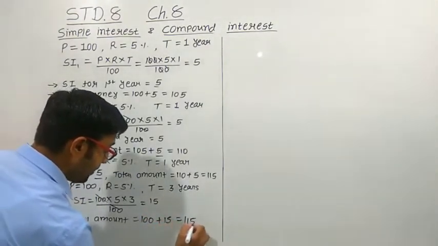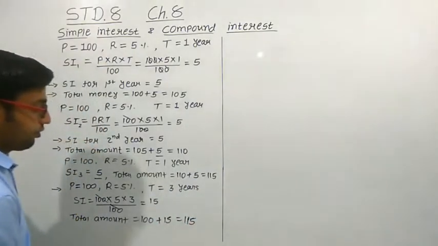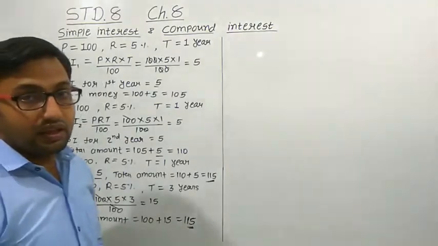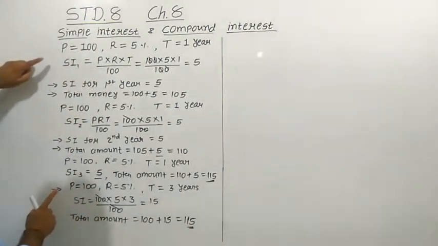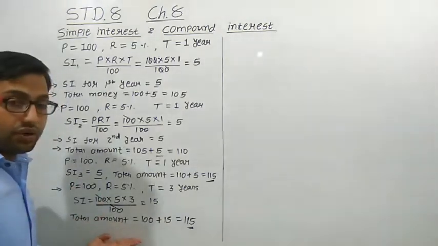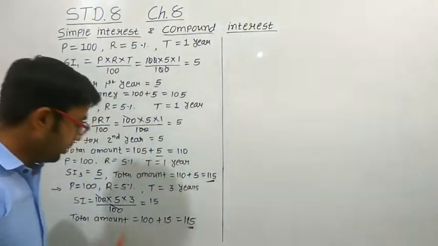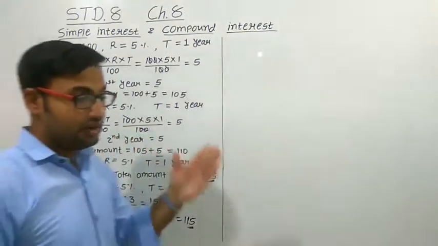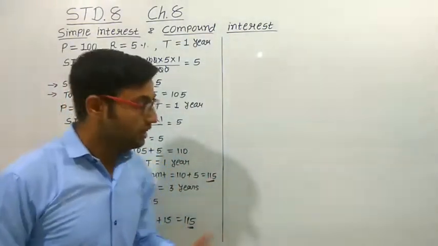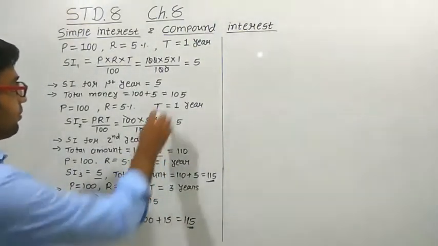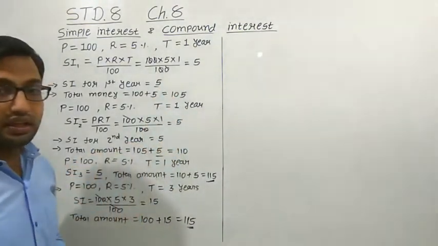So you have to pay 115 rupees. You can see that both amounts are the same, right? Up to here we calculated year by year, and this we calculated all together for the 3 years. I calculated 1 year at a time just to show you that every time we get the simple interest as the same amount, 5 rupees.